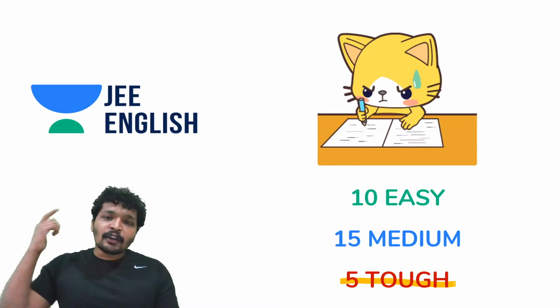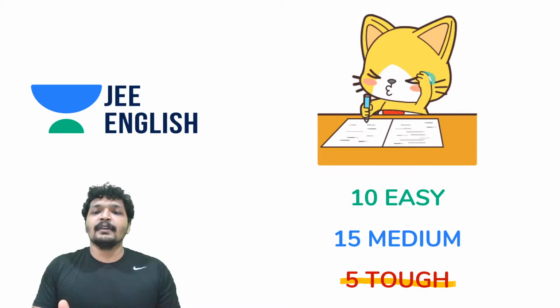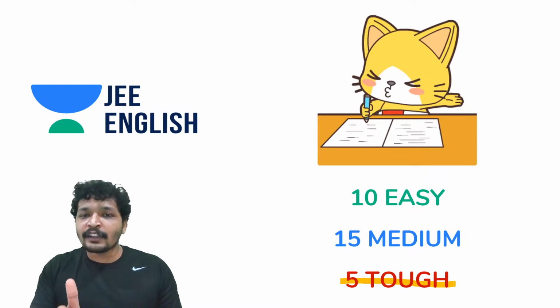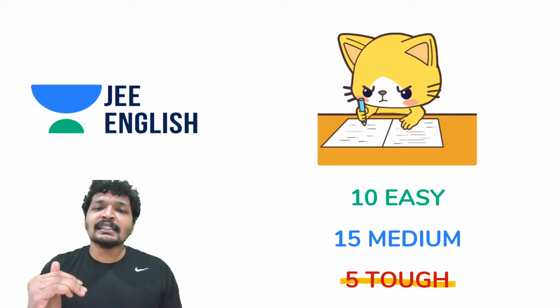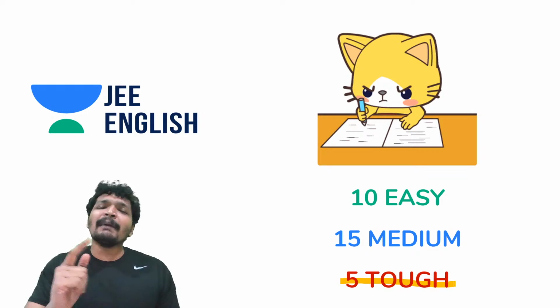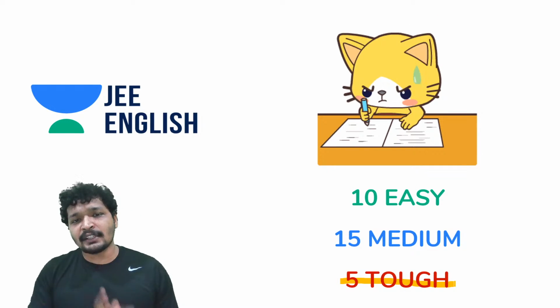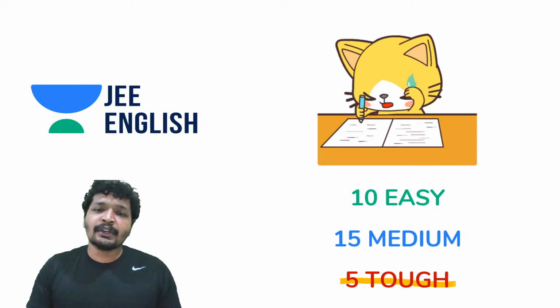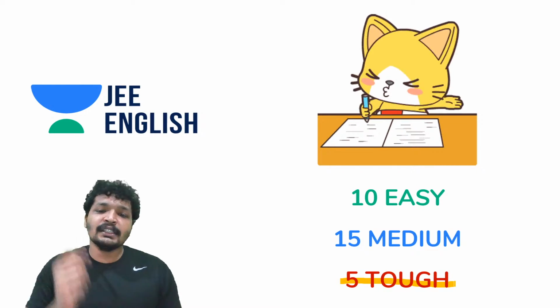You will skim through the paper as soon as you get it. You don't want to sweat like this kitty over here. You want to be relaxed. You will skim through the paper and understand which questions are really easy for you. And you will complete those 10 questions within 10 or 15 minutes, max 15 minutes. They are easy questions. They are supposed to be done within a minute or two. That's why they are called easy questions.